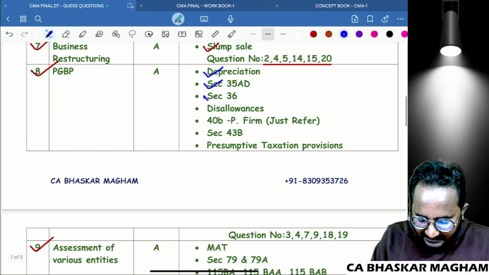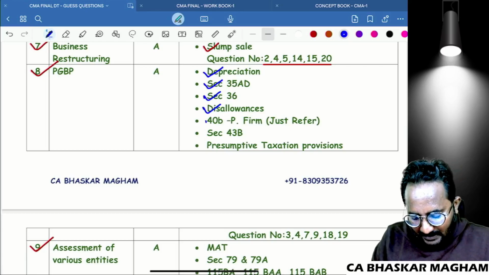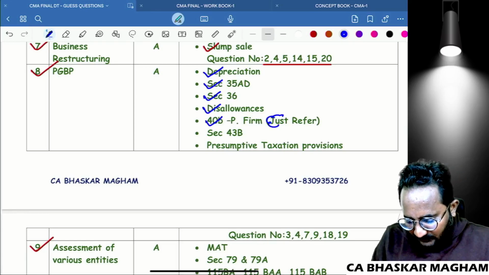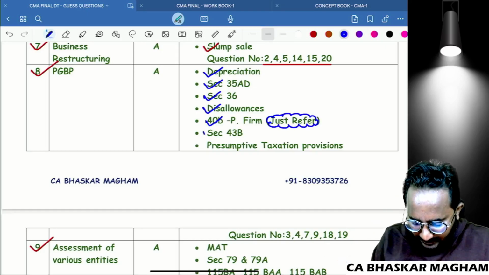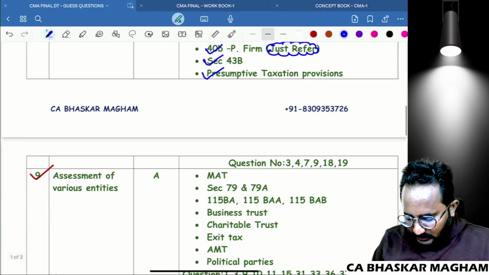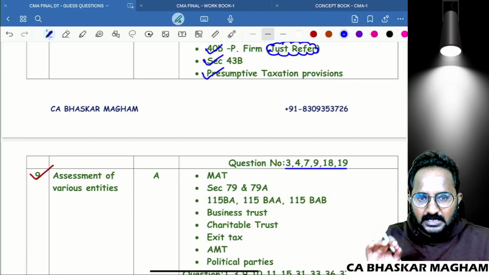Next, section 36, other deduction, disallowances, 40B, assessment of partnership firm. So just refer only. No need to do practice, etc. Just refer 2 to 3 minutes. 43B, there is an amendment. Presumptive taxation, there is an amendment. That's why. Next, please do these questions without any fail. Please do these questions first without any fail.